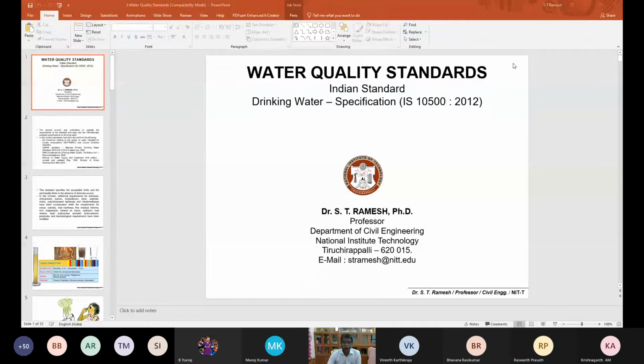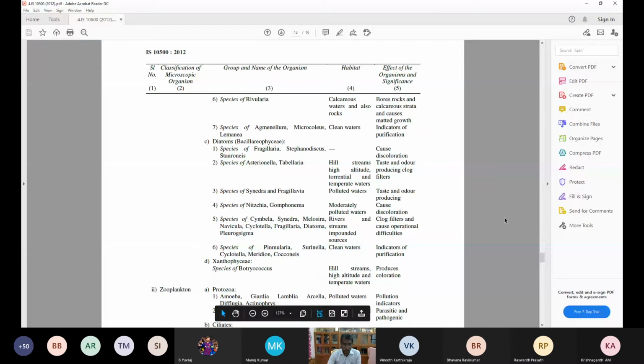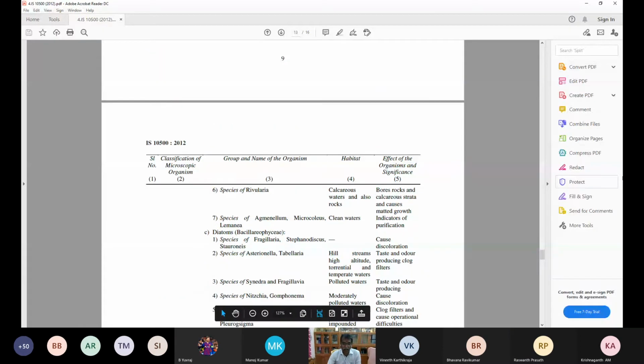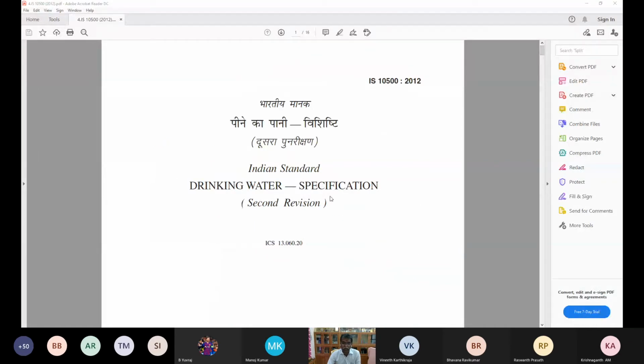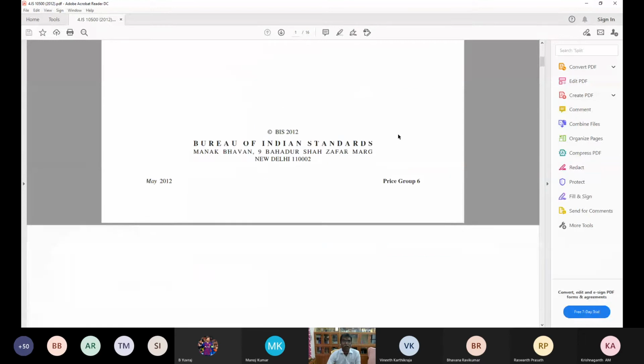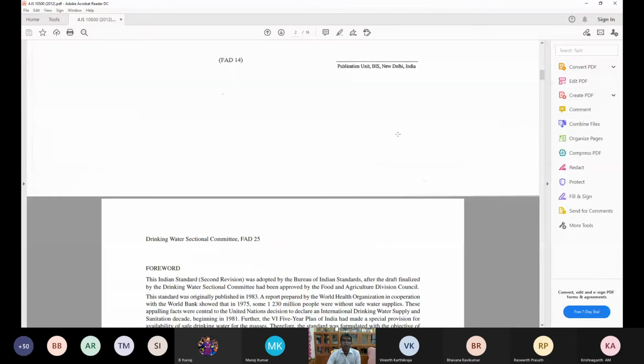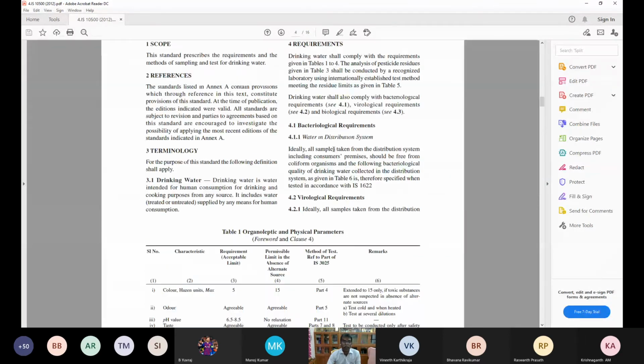For whatever we discussed so far in the class, like physical, chemical, and microbial parameters, we may refer to the Indian standard IS 10500 2012. So please remember this IS code. Anything on water quality for drinking purposes, you should refer to this standard, IS 10500 2012, drinking water quality standards. I will also drop this in the Dropbox. So these are the quality parameters. Please make a note.